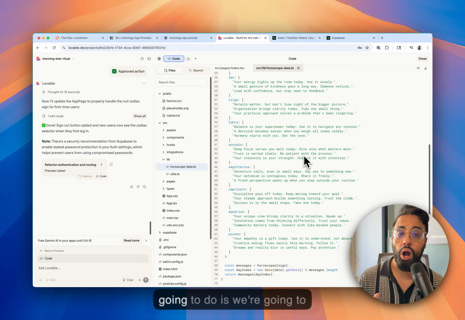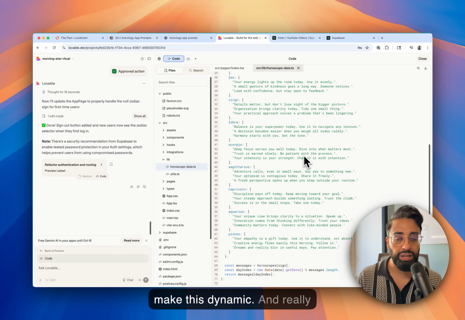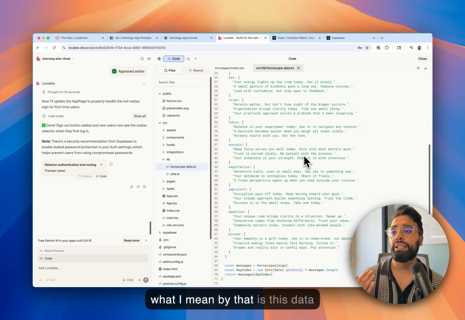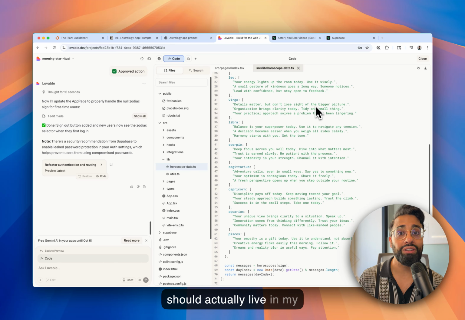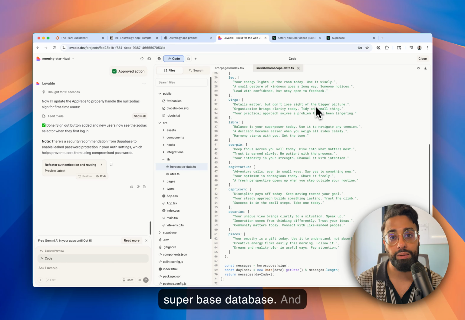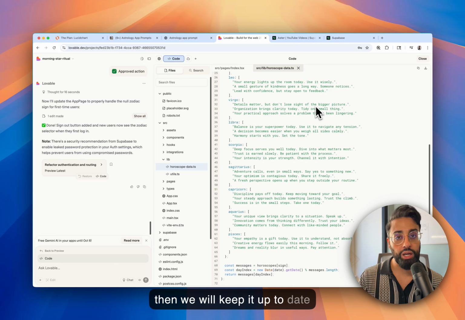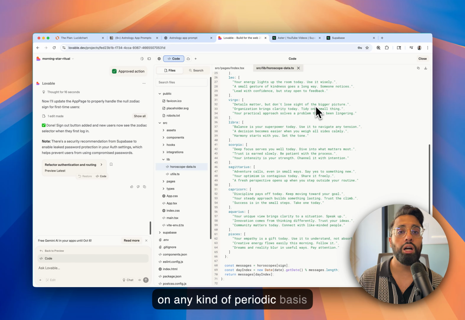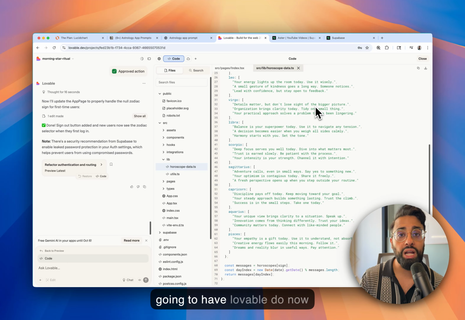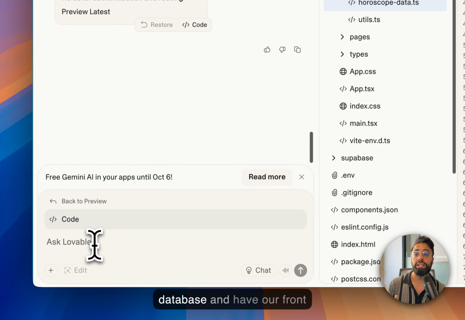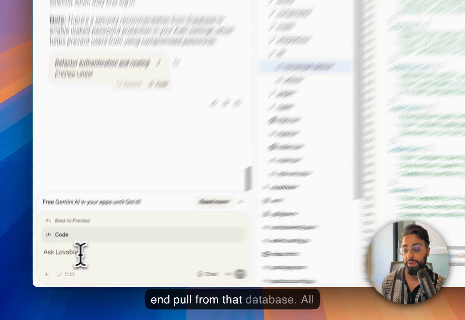So what we're going to do is we're going to make this dynamic. And really what I mean by that is this data should actually live in my Supabase database. And then we will keep it up to date on any kind of periodic basis that works for us. So what I'm going to have Lovable do now is move this data to a database and have our front end pull from that database.